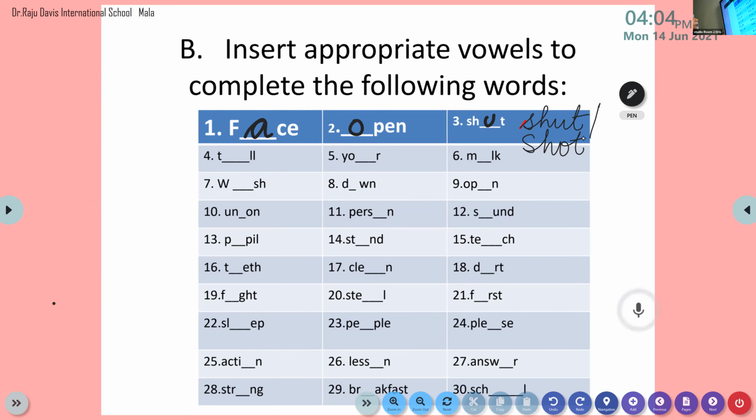Please do write it. Are you all writing?